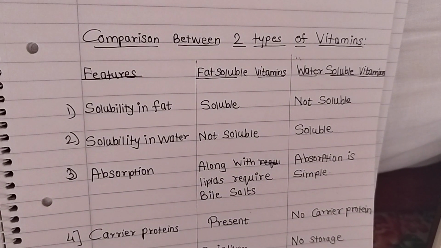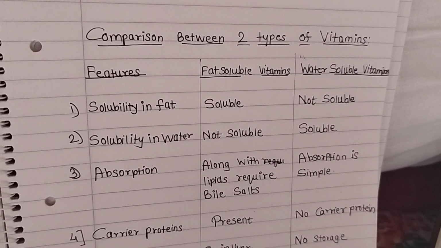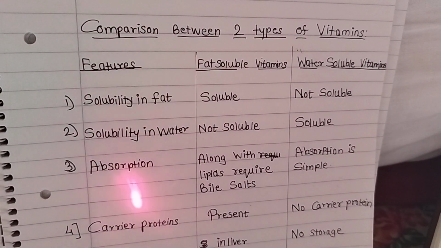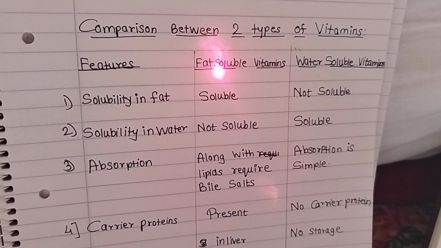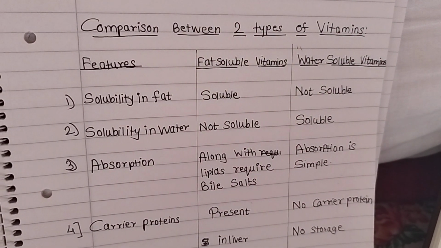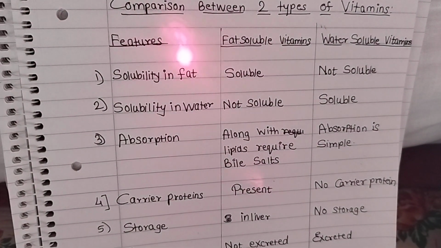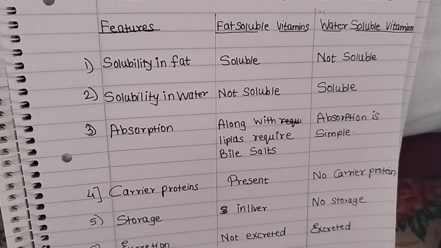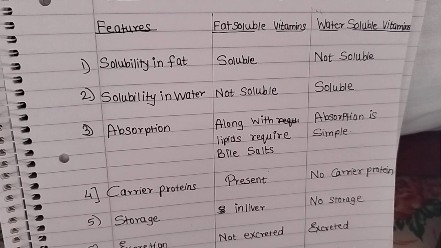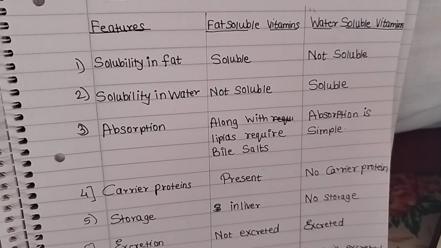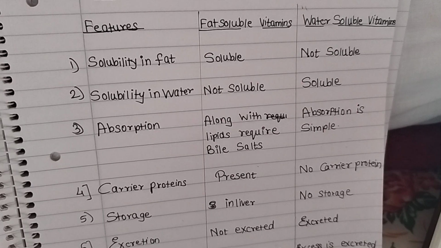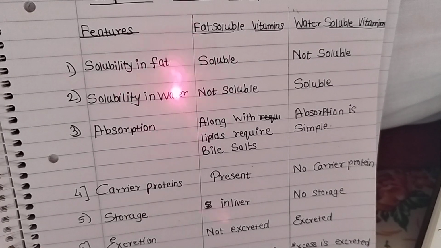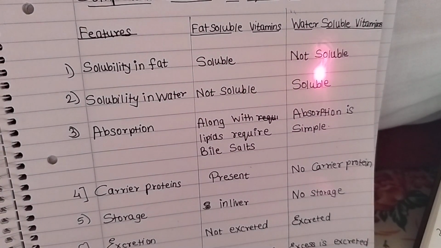Further we'll now see the comparison between the two types of vitamins. Here we can see a small chart with the features of fat soluble and water soluble vitamins. We'll go step by step. First of all, the solubility. Fat soluble vitamins are soluble in fats and not soluble in water. Water soluble vitamins are water soluble and not fat soluble.